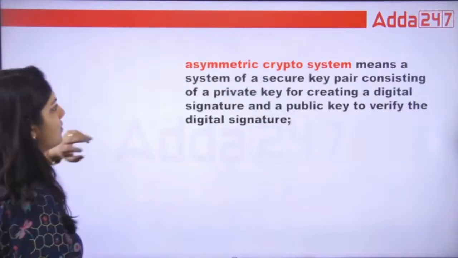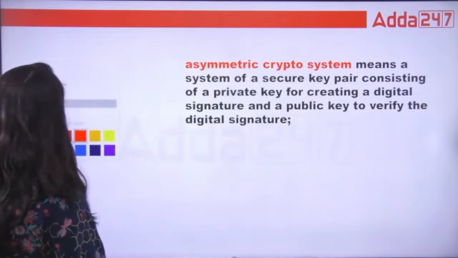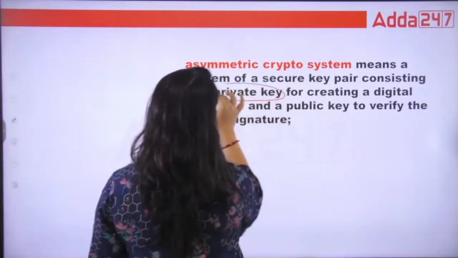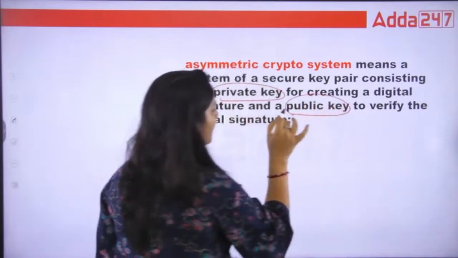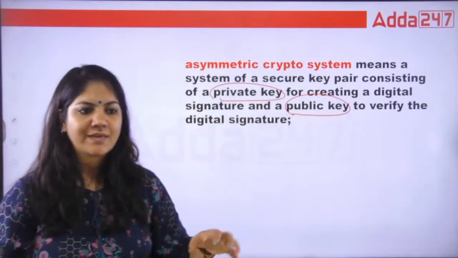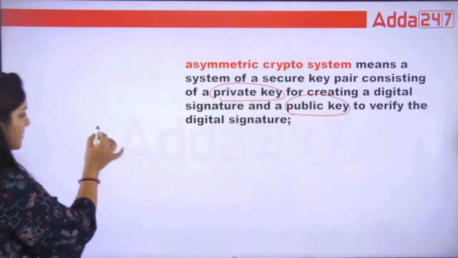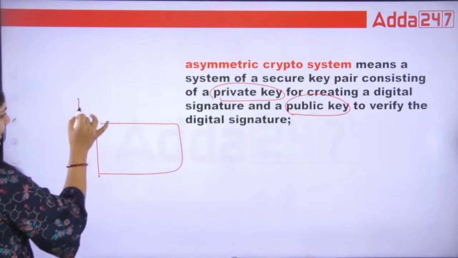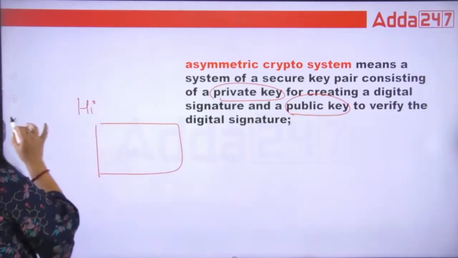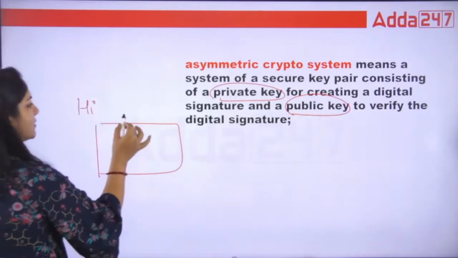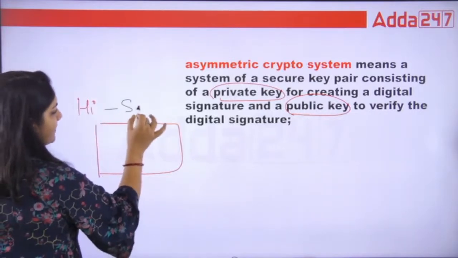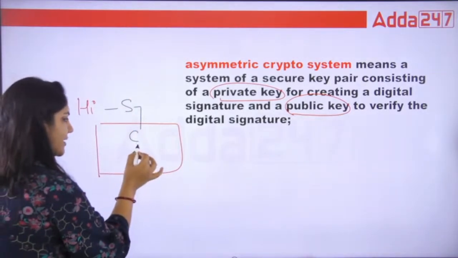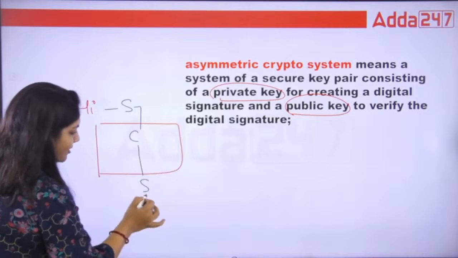Next, what is asymmetric crypto system? Asymmetric crypto system is basically a private key and a public key. What exactly does the key do? Suppose this is the computer, right? In the computer, suppose I'm saying hi, so this simple language will first convert into computer language, and then the computer language again converts into simple language, and then it will be approached.